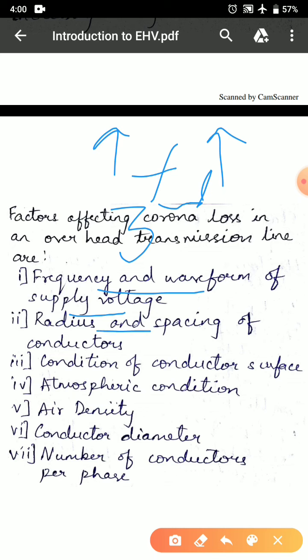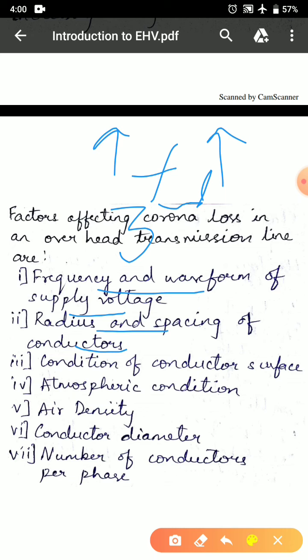The second factor affecting corona loss in a transmission line is radius and spacing of conductors. It is seen that radius and spacing of conductors affect surface gradient and hence the voltage at which corona starts. The surface gradient also depends on the configuration of the line and height of the conductor above ground level.